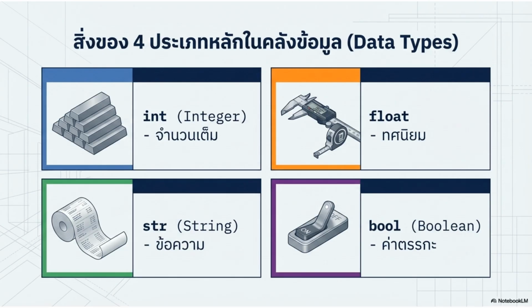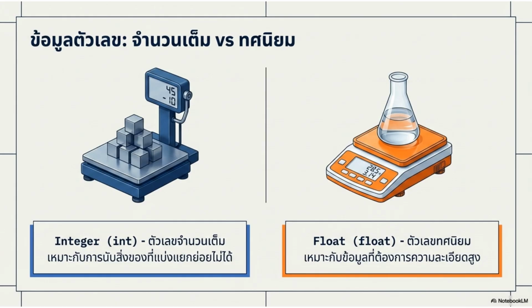There are four main data types: integer, int, for whole numbers, float for decimals, string, str, for text, and boolean, bool, for logical values. Integer int data is suitable for counting indivisible items, while float data is suitable for data requiring high precision, such as decimals.